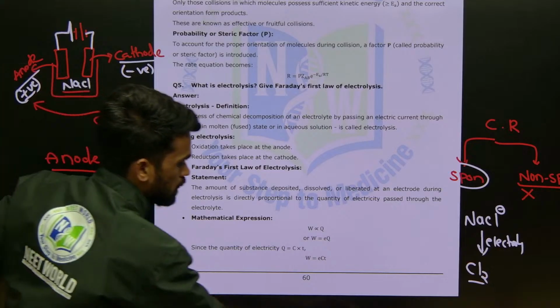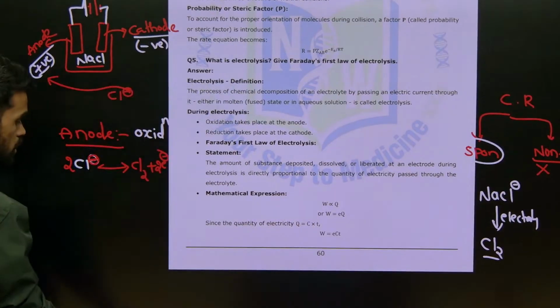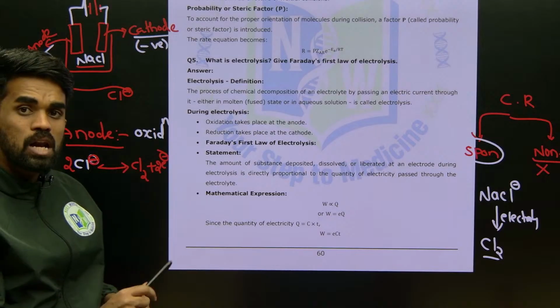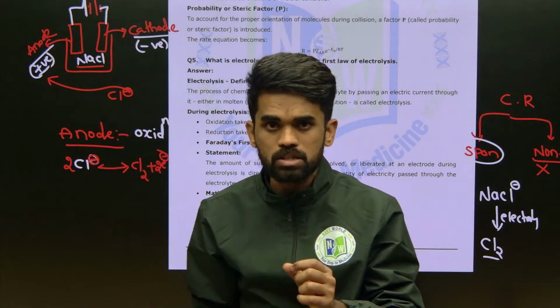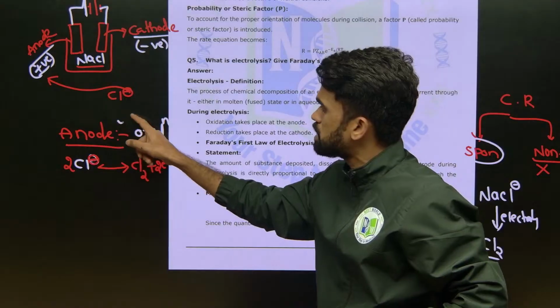How many electrons are releasing? 2 electrons are releasing. So removal of electrons, what is that process called? Oxidation. So oxidation takes place at anode.